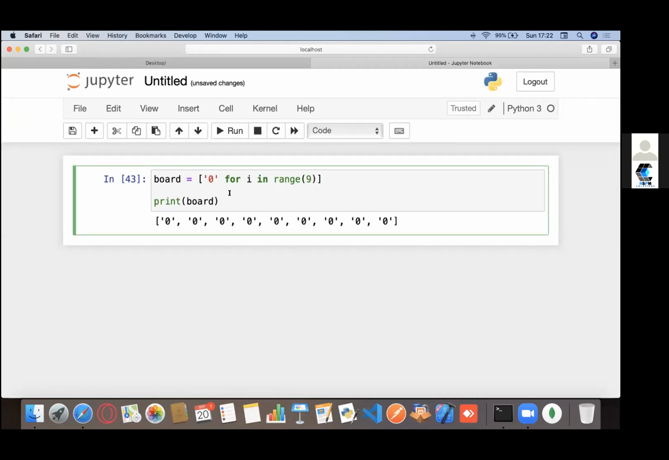Any questions on how to build the list inline using the shorthand, using the shortcut?